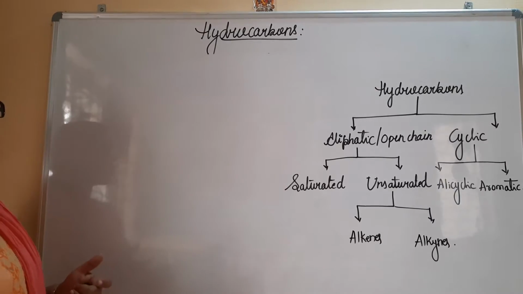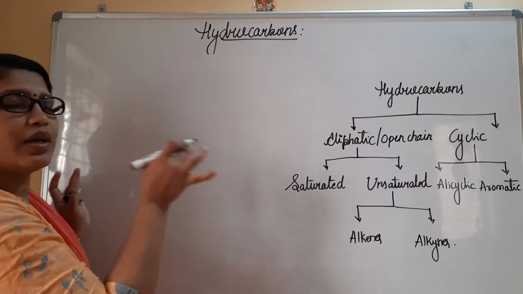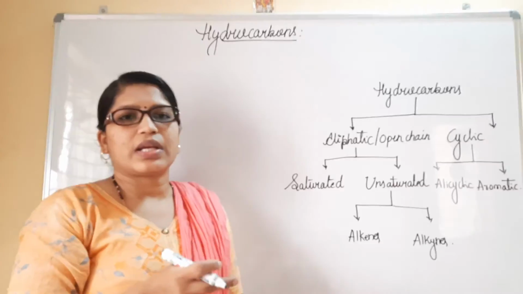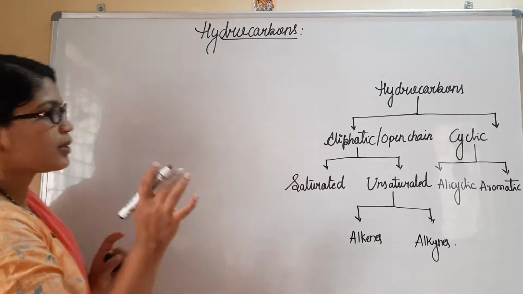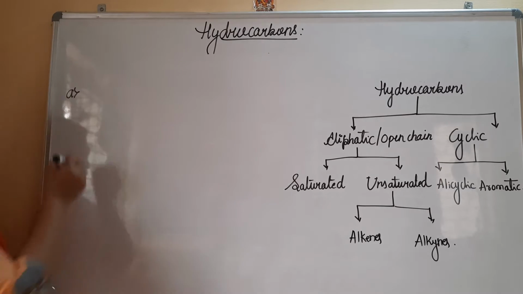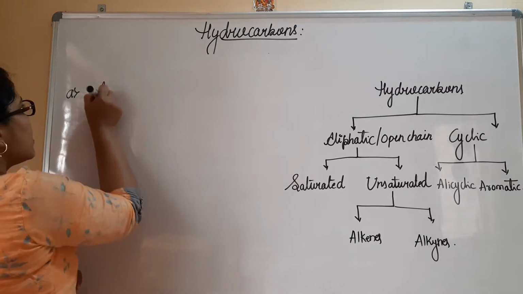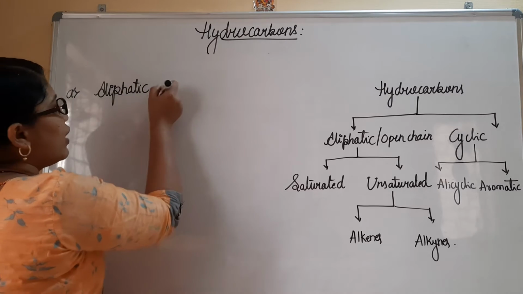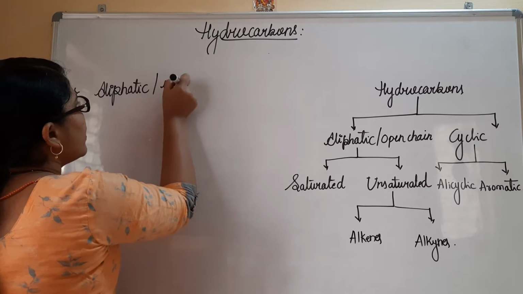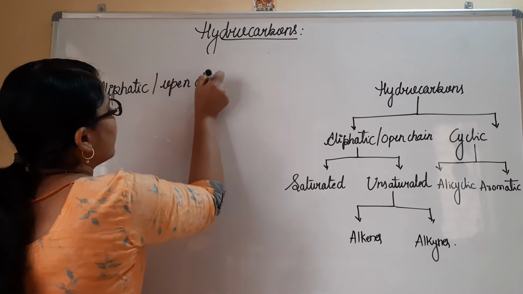Aliphatic or open chain structure means they are all straight chain, open chain. There will be no ring type of compounds present. I will explain here one by one. Let me consider the very first one, which is aliphatic or open chain compounds.